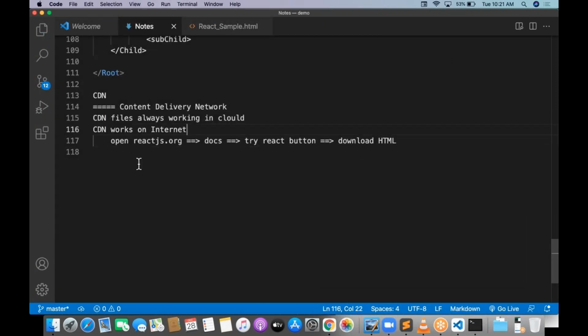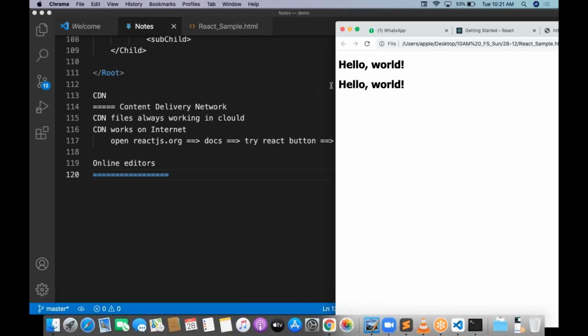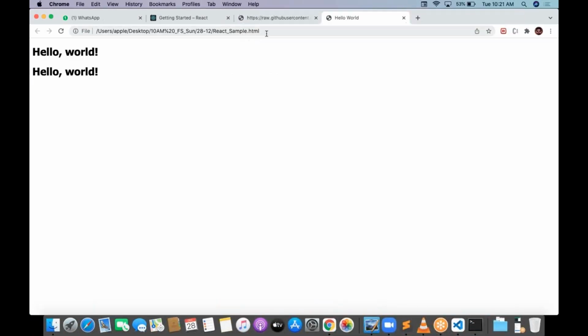Next I go with online editors. There are multiple kinds of online editors available. You can just check it out. This is not going to take more than 5 minutes. How many online editors are available? Only a few online editors are available.